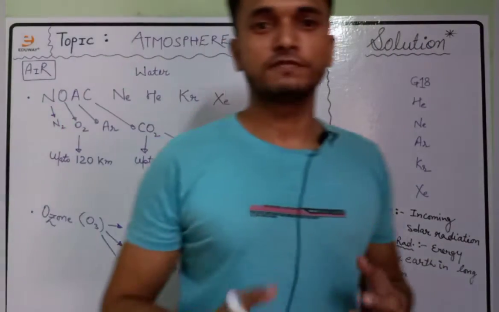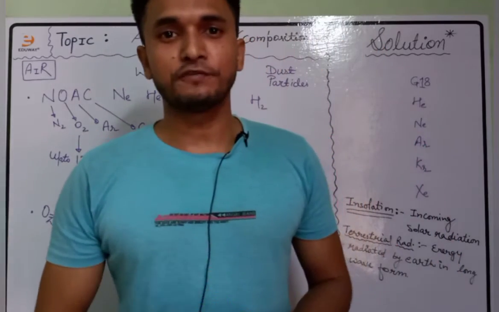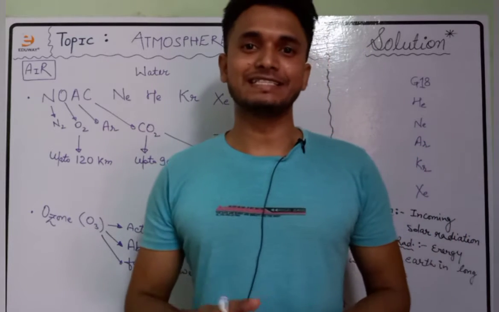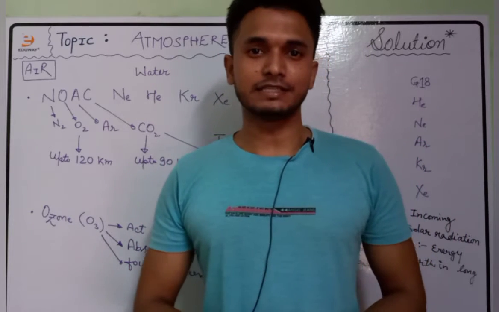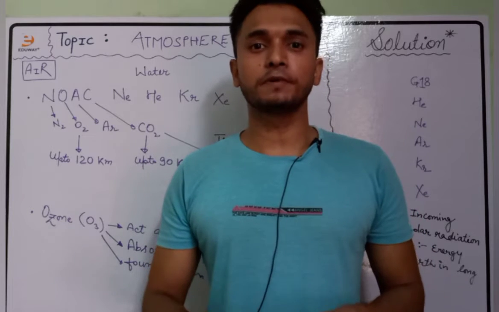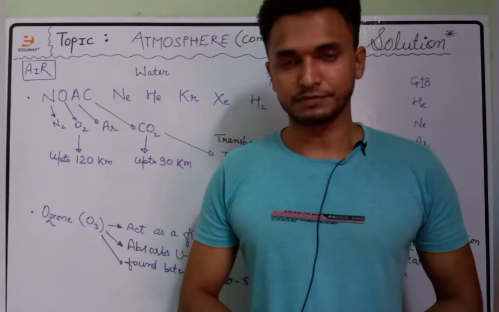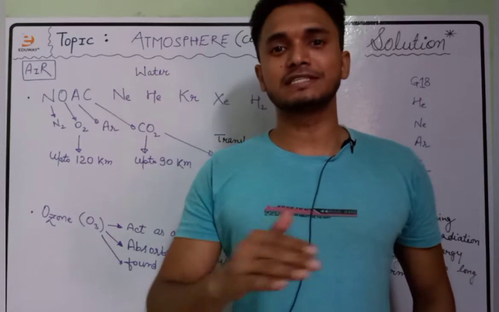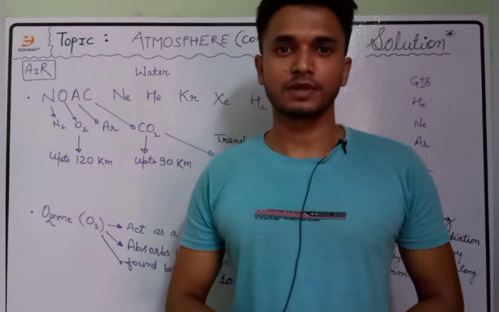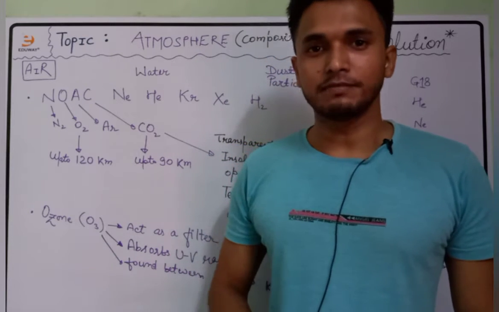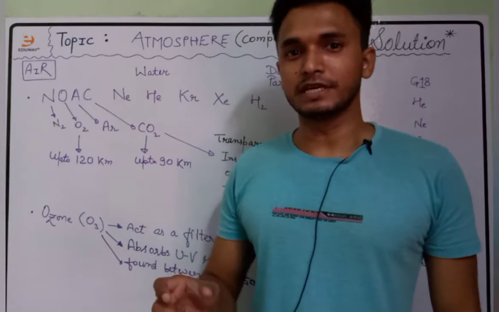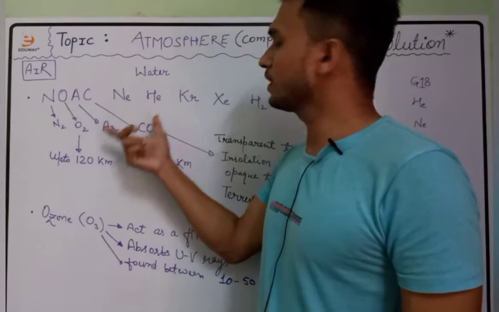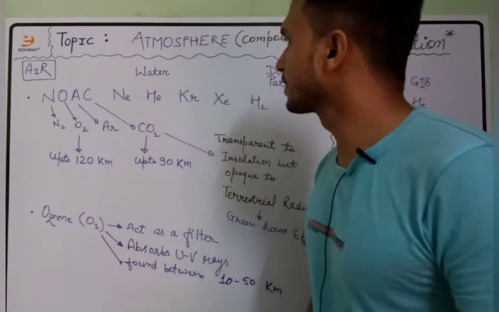Air is a mixture of different gases. The different gases lie in different layers. This is because of their densities. The difference in their density decides which gas will be more prevalent in which layer of the atmosphere. Or you can say layering of the atmosphere itself is a consequence of the difference in the densities of the gases. So let us start one by one, and first of all let us start with the composition of air, the proportion of different gases in the lower layer of atmosphere.